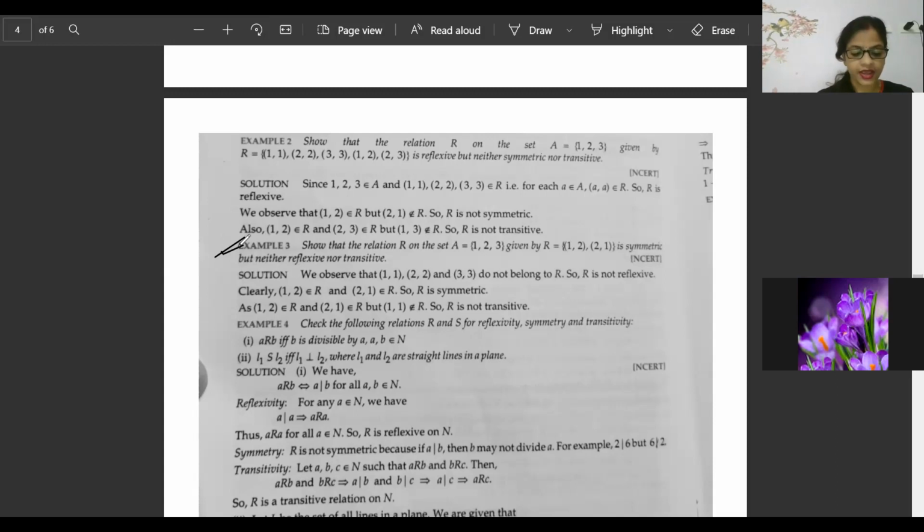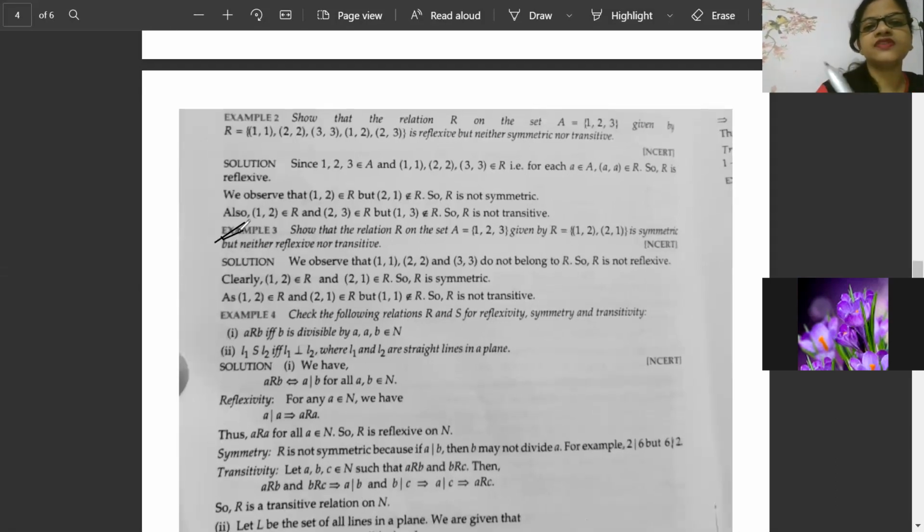Now here, what they have asked is to show that only the symmetric condition is satisfied, but it is neither reflexive nor transitive. For the reflexive condition, what is most important? For a reflexive relation, me and myself. Correct. That is (1, 1), (2, 2), (3, 3), (4, 4), like that. That is called a reflexive relation. So see what is missing here in the reflexive relation.